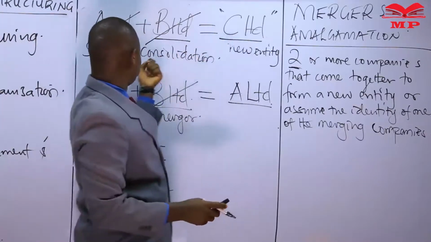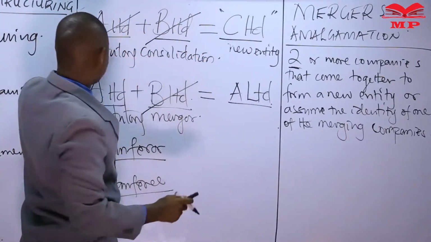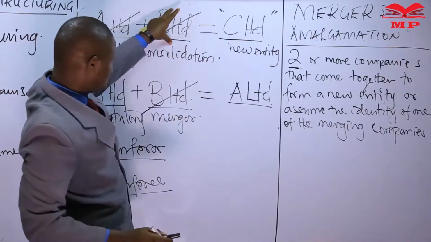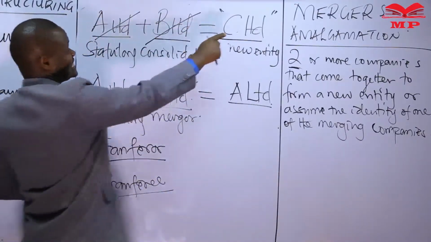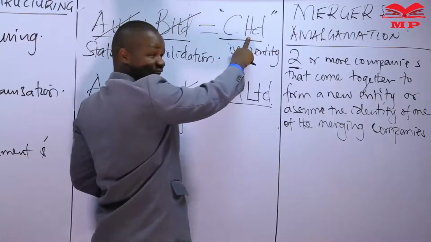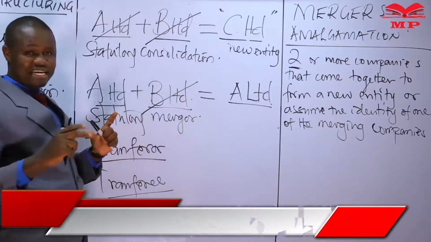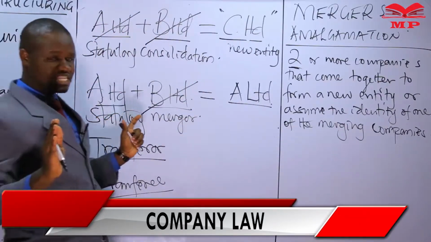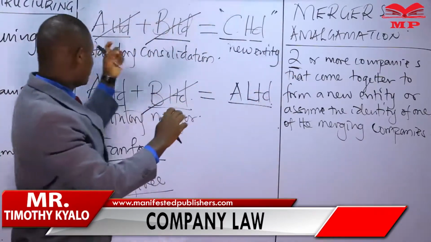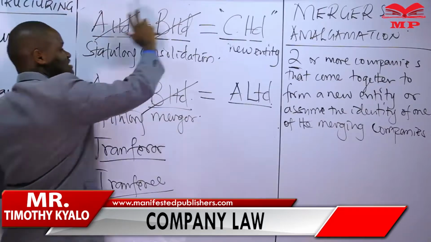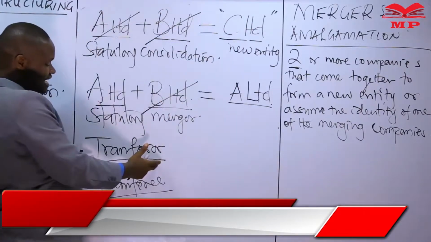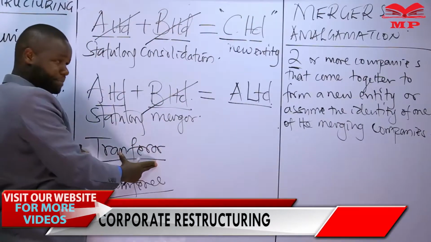In respect of the statutory consolidation, where we have A Limited and B Limited dissolving to form C Limited, C Limited shall be the transferee. We call it the transferee because it will be the beneficiary of the transfer of the assets of the independent companies. These independent companies transferring their assets, we shall refer to them as the transferor companies.